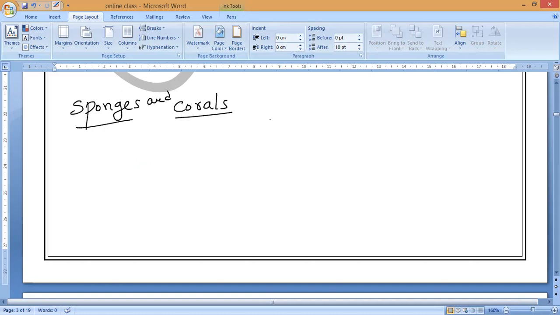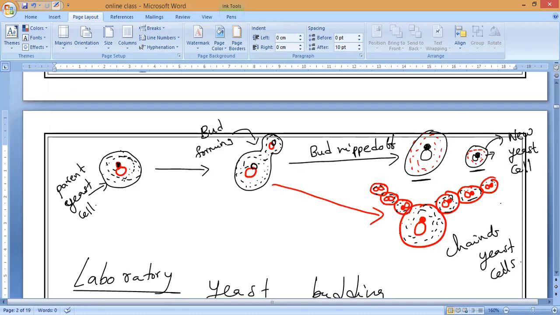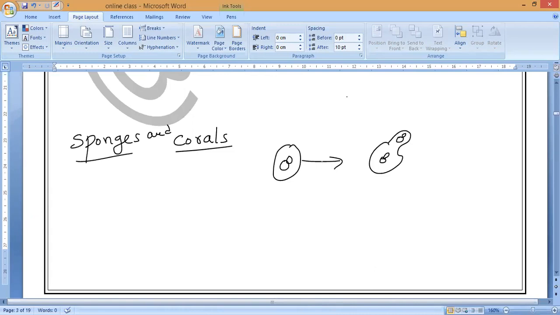They stay permanently attached. If this is the parent sponge, once it forms a bud, what happens? In yeast, after forming a long chain, the cells separate out. Correct or not? But in sponges and corals, once the budding forms, the buds never separate from the parent cell.